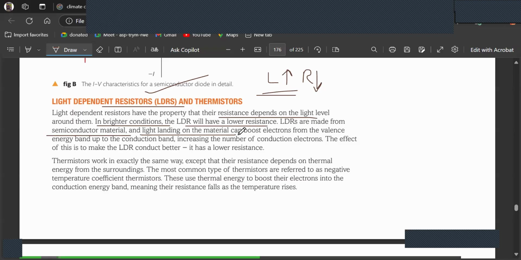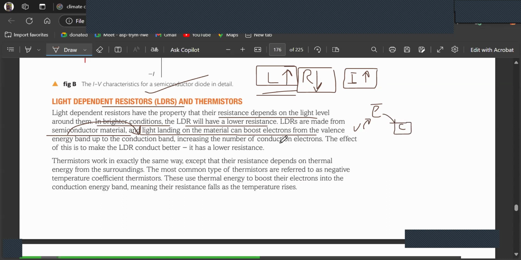As light lands, it's going to boost the electrons from the valence band up to the conduction band. Because when light increases, resistance decreases and the current is going to increase, because now there is less resistance. So the electron is going to get excited from the valence band and jump up to the conduction band. Got it? Right. This makes the LDR conduct better, conduct more current, because now it has a lower resistance.